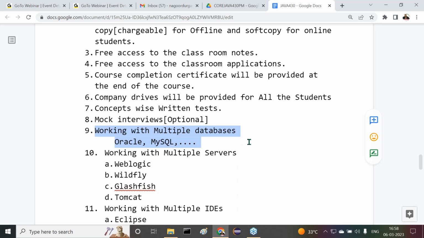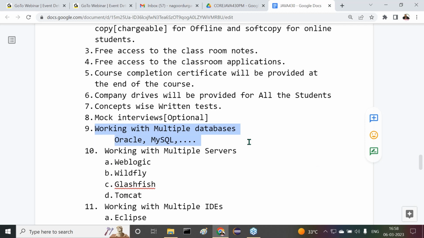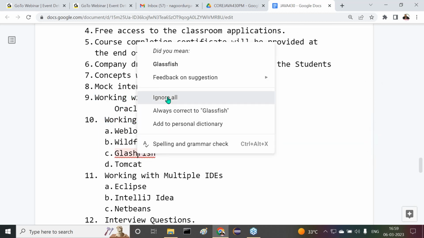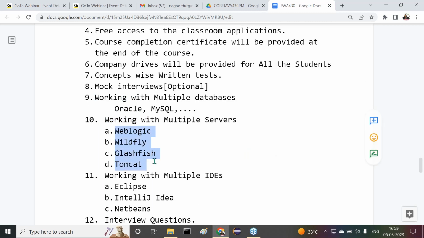Next, working with multiple servers. Multiple servers in the sense, observe carefully. In advanced Java, JDBC is one topic, interacting with the database. Another topic is servlets, that means preparing server-side programs through servlets. If we want to run any servlet at the server side, we require some server software, right? If we want to execute some server-side program, we need server software. So we have to work with multiple servers.